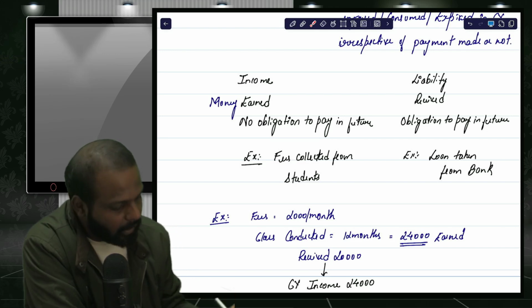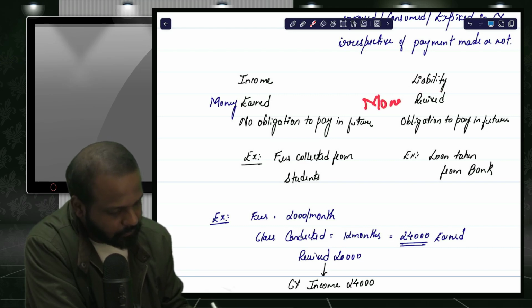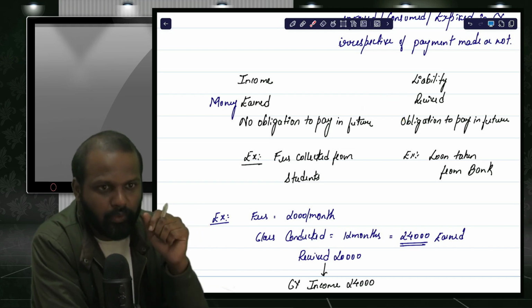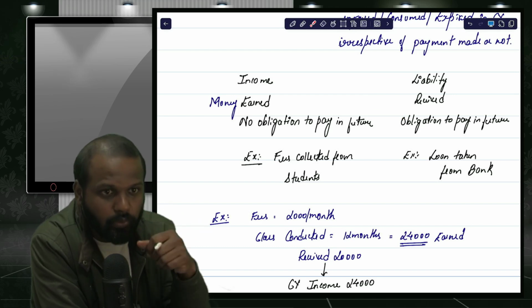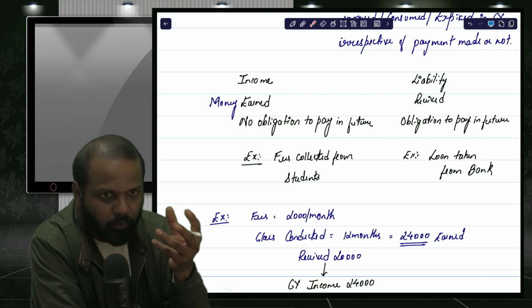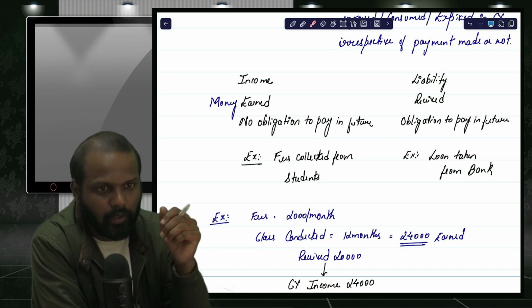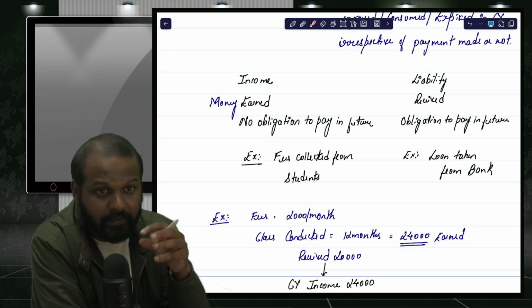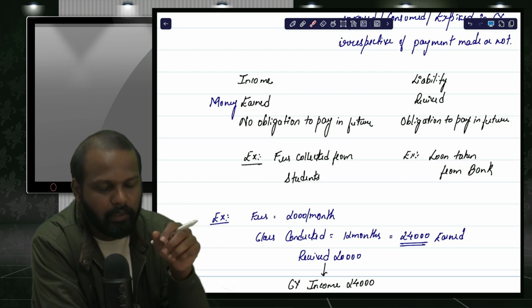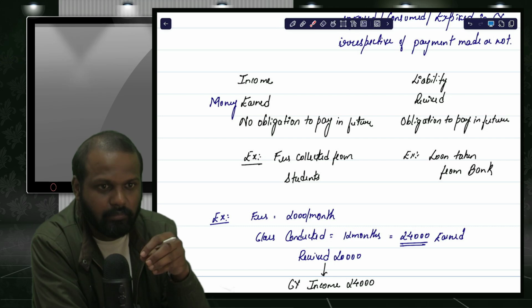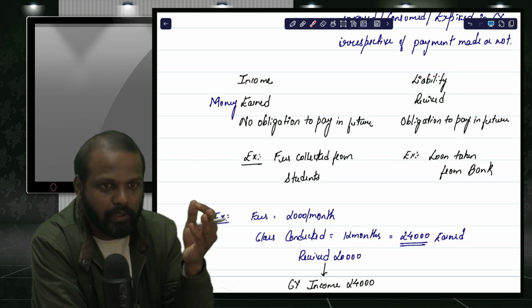Now listen. Liability doesn't mean only money received. For example, let us say you went to the supplier of goods. You have received goods from him, and you promise that you are going to make the payment in future, whatever goods you have purchased on credit. It means you have not paid the money, you are going to pay in future. So even goods received for which you have to pay in future is a liability.